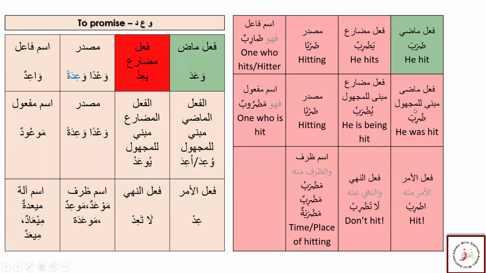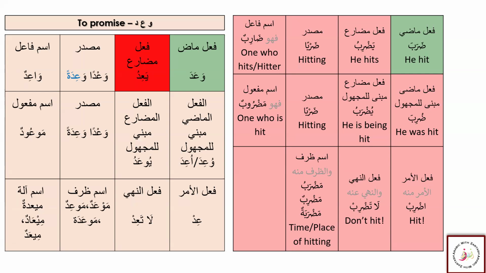Now let's see here. We have this normal daraba chart. Daraba yadribu, the stable daraba yadribu darban fahuwa daribun. Then we have duriba yudrabu darban fahuwa madrubun. والأمر منه اضرب والنهي عنه لا تضرب والظرف منه مضرب ومضرب ومضربة. So we have this family one.